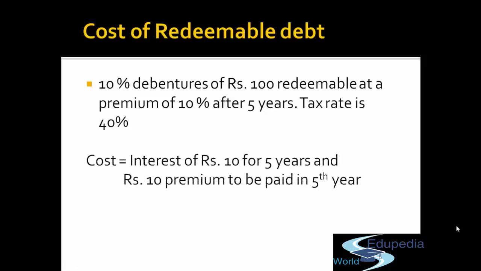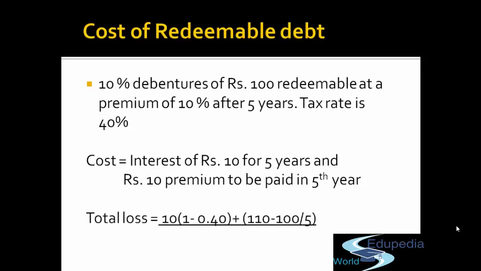So if we compute the total cost to the company, that will be interest, which is to be paid for 5 years. So 1 year expense will be what? 10 rupees interest amount and 2 rupees, that is the 10 rupees premium amount that the company has to pay on redemption, divided by 5 since we allocate that expense every year.